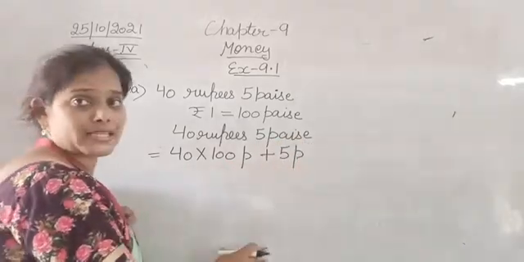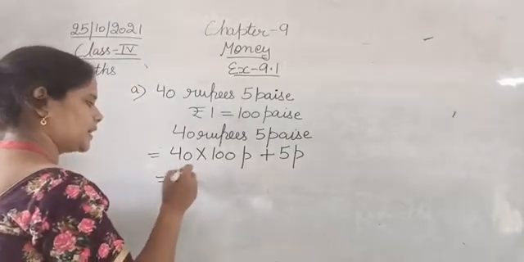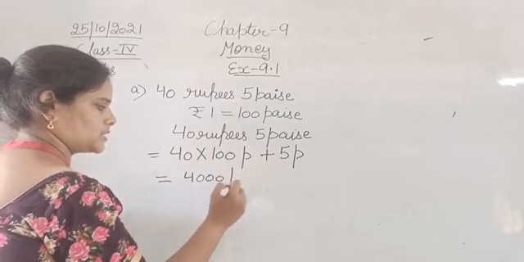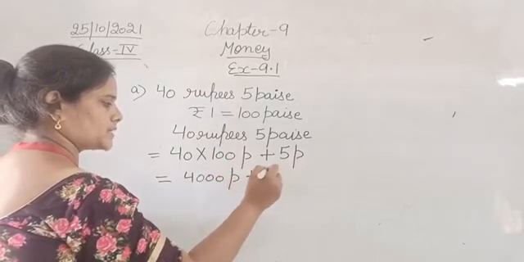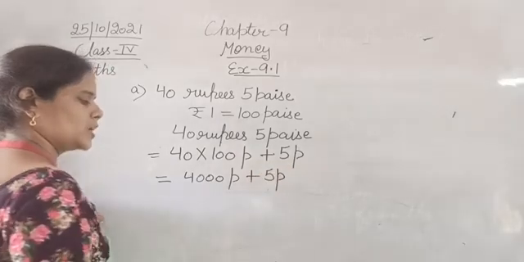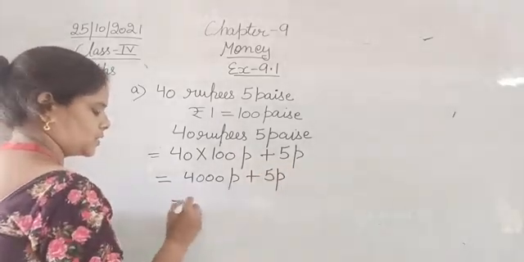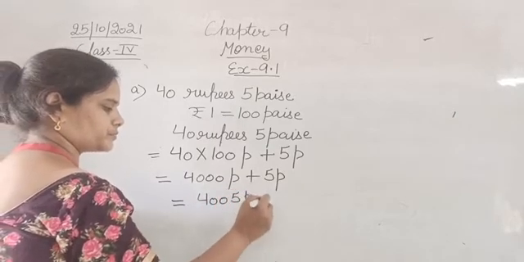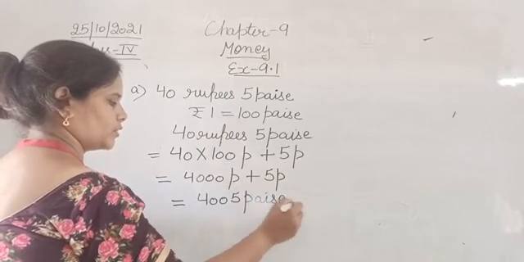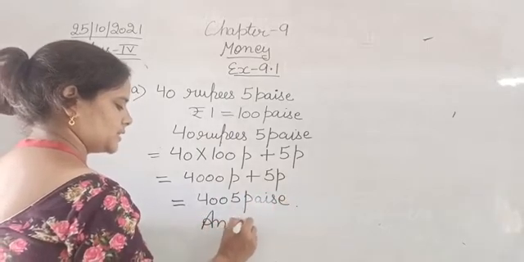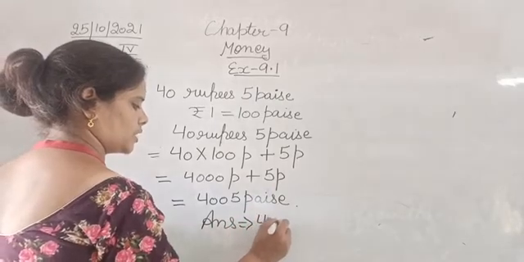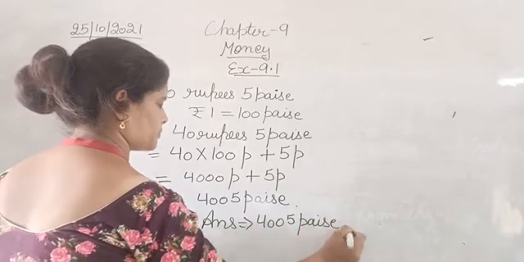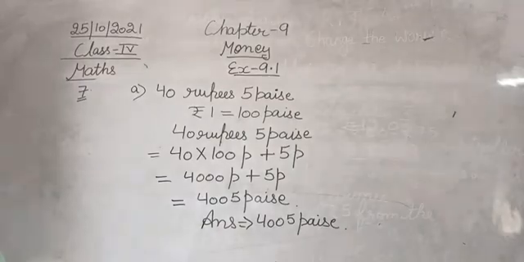I am using P for paisa. Clear? Now multiply 40 into 100, that is 4000 paisa, plus 5 is already paisa, plus 5 paisa. So 4000 plus 5, 4005 paisa. And this is the answer. So answer is 4005 paise. So this is how you will convert.